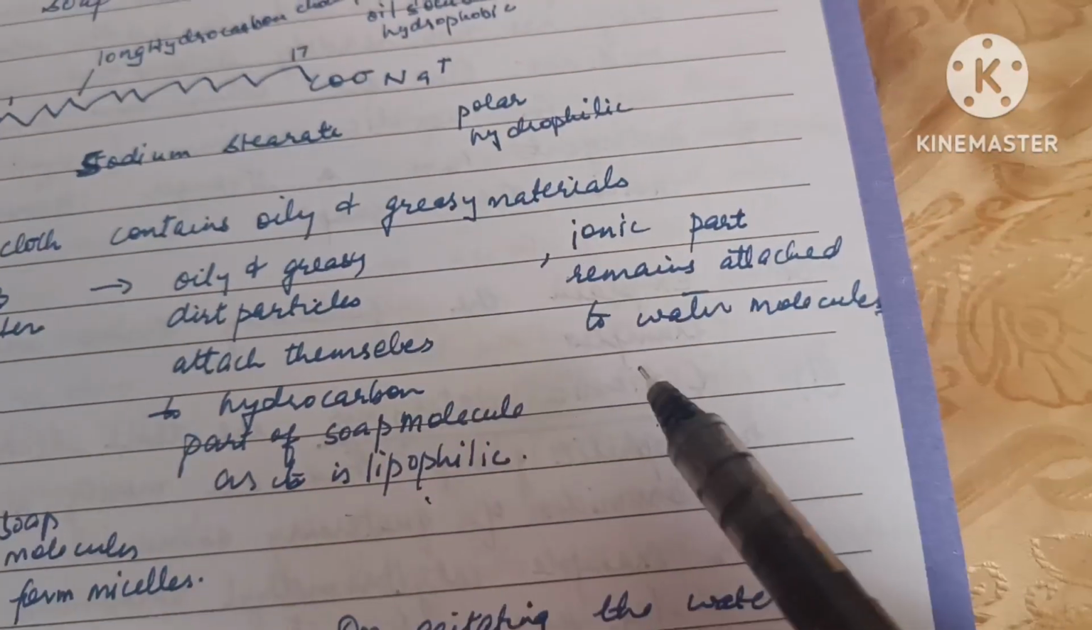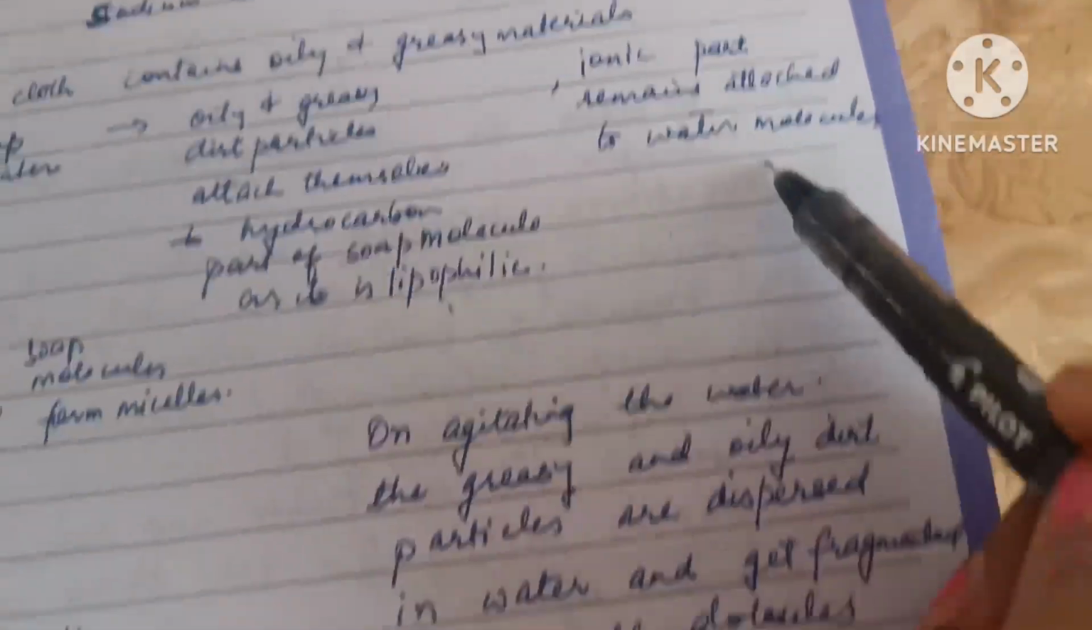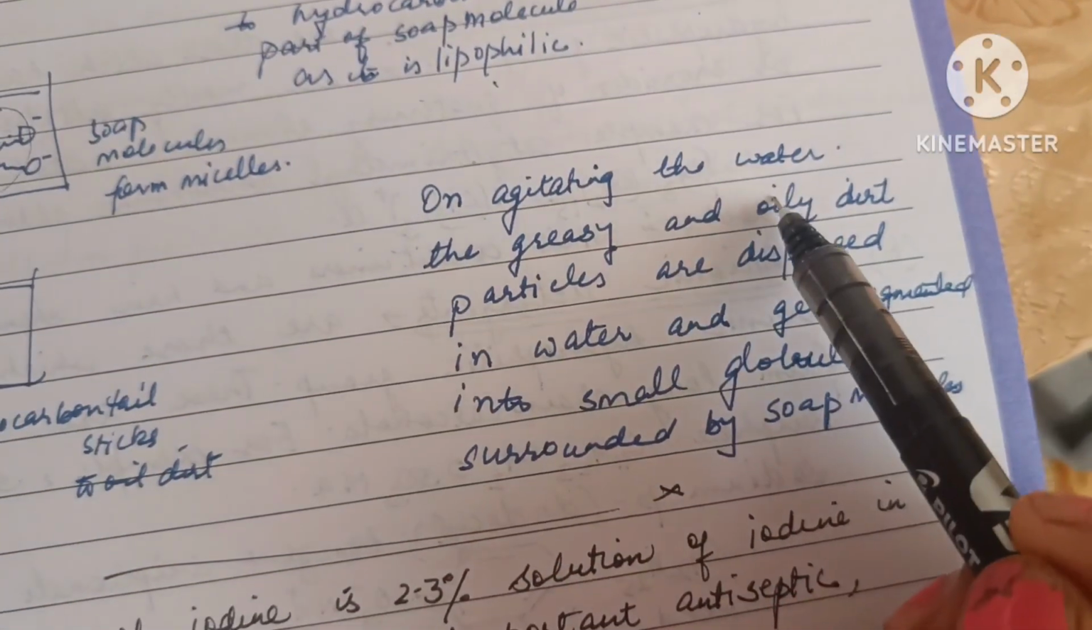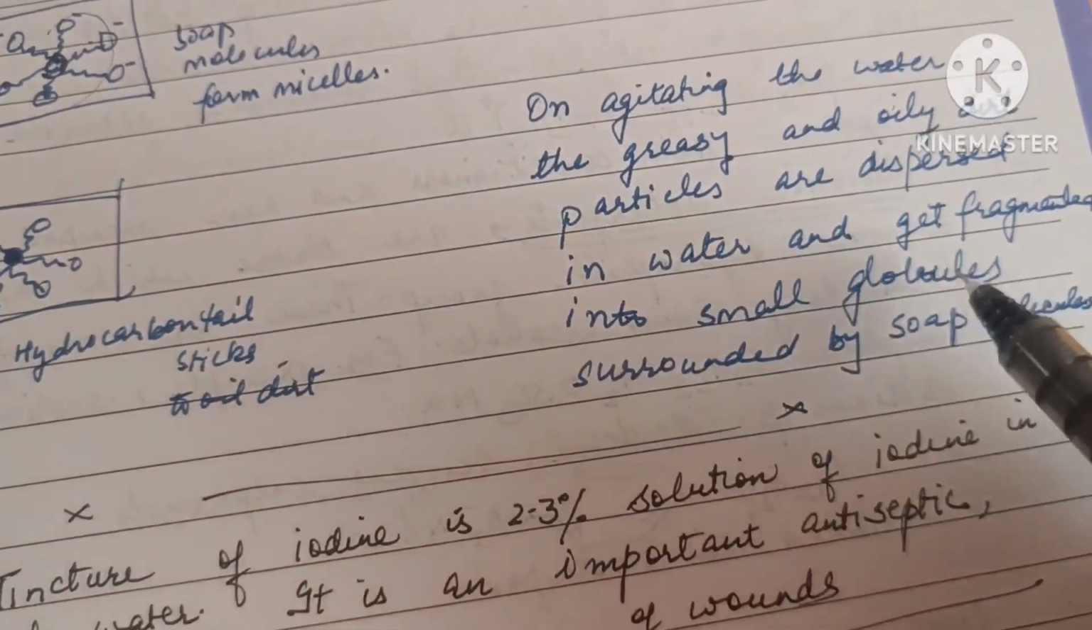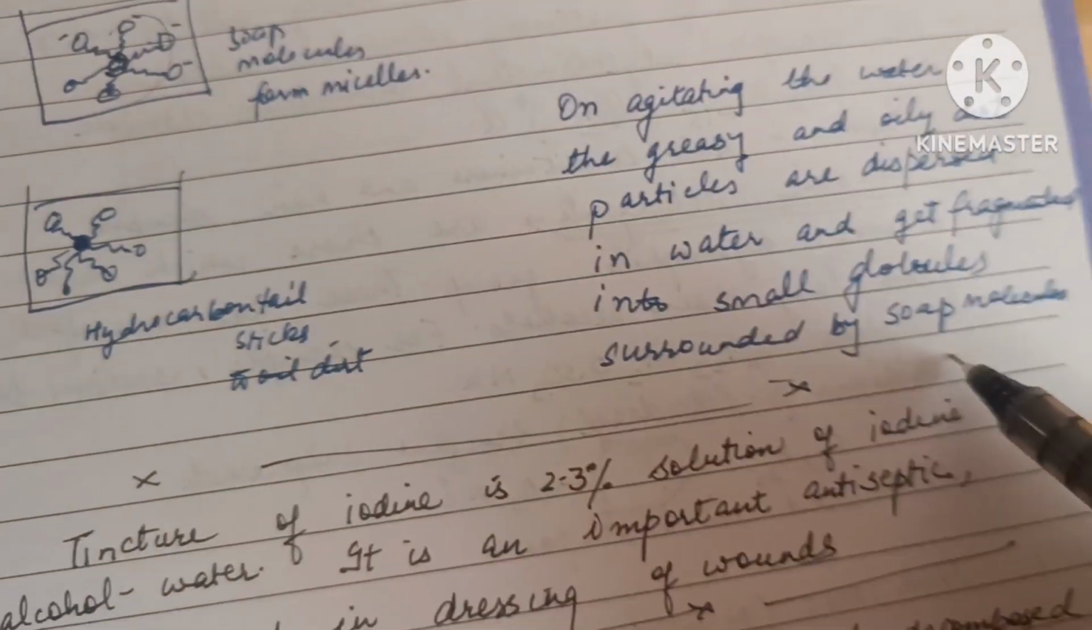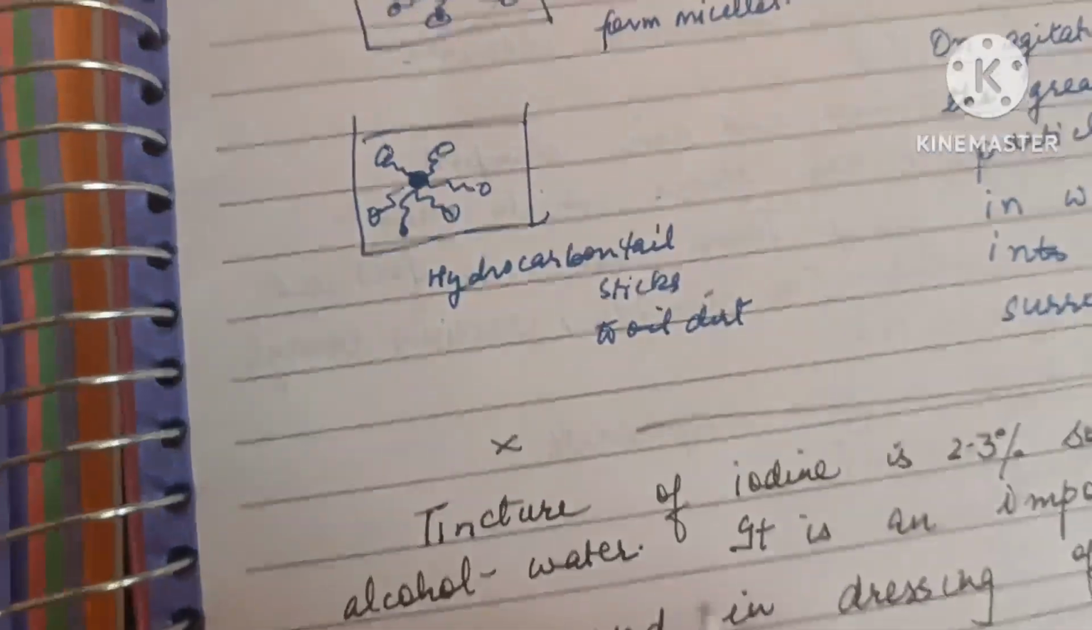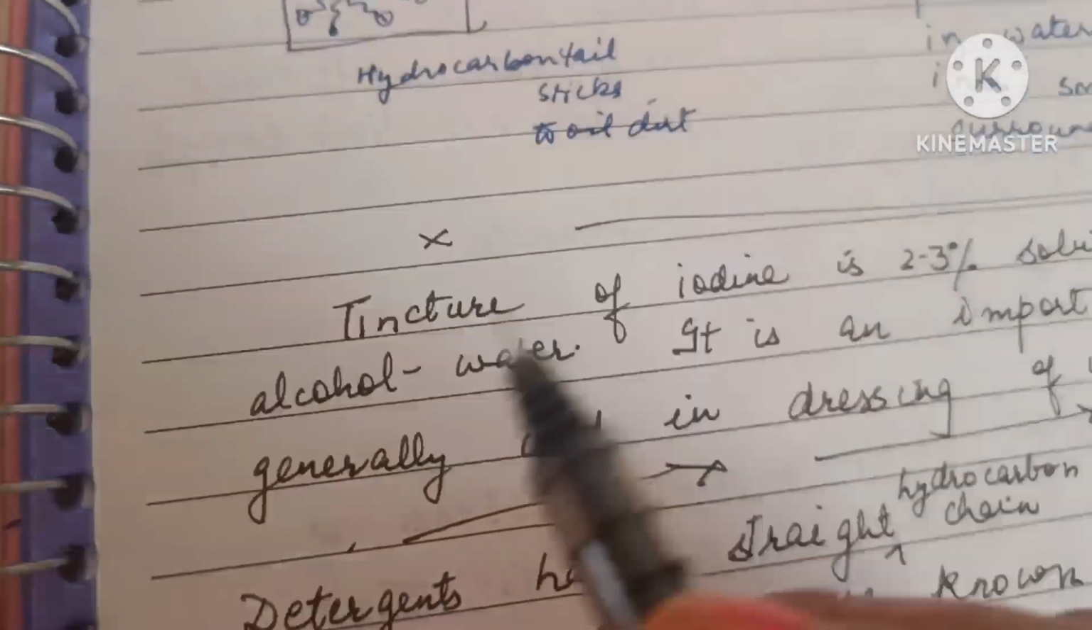So oily and greasy dirt particles attach themselves to the hydrocarbon part of the soap molecule as it is lipophilic, and the ionic part remains attached to water molecules. On agitating the water, the greasy and oily particles are dispersed in water and get fragmented into small globules surrounded by soap molecules, and thence the cloth is cleaned.